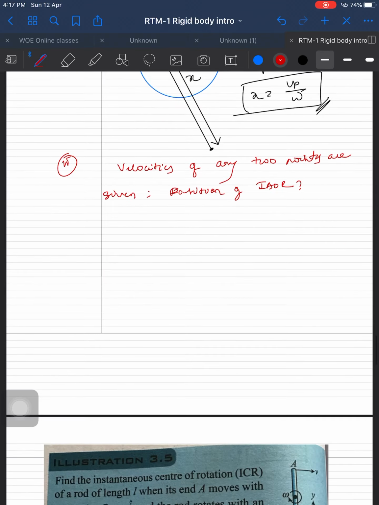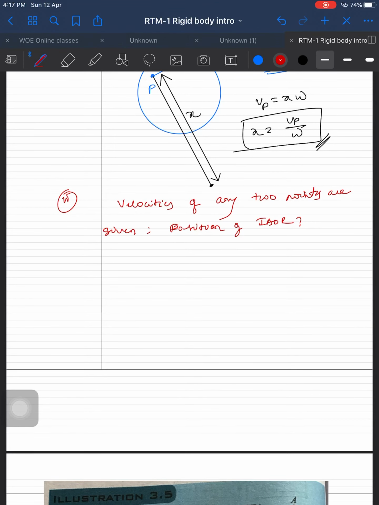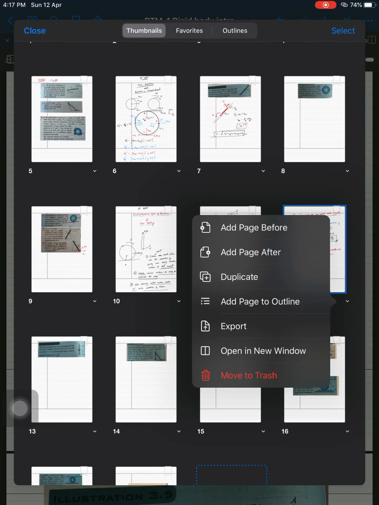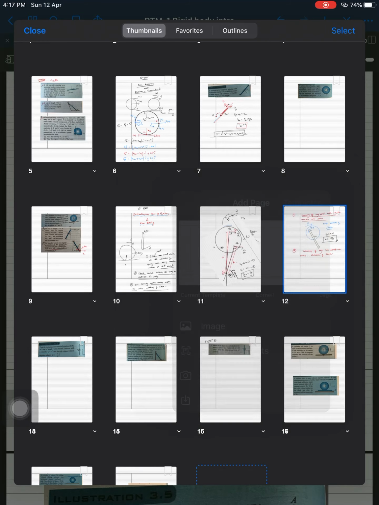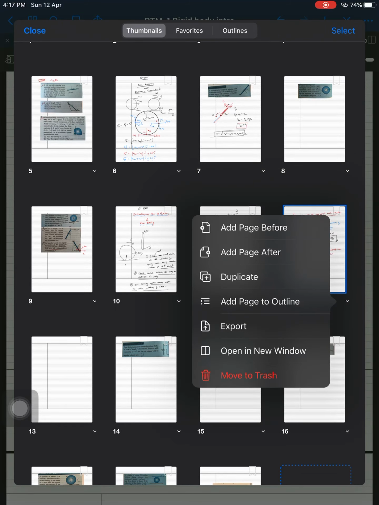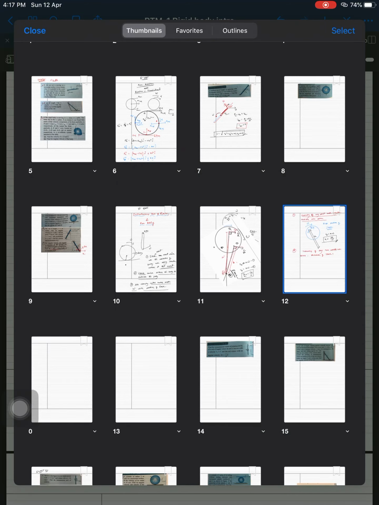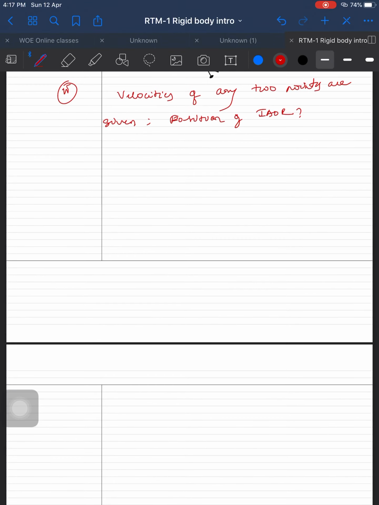How to do it? In this, there are two cases. The first one is, let's simplify this question.